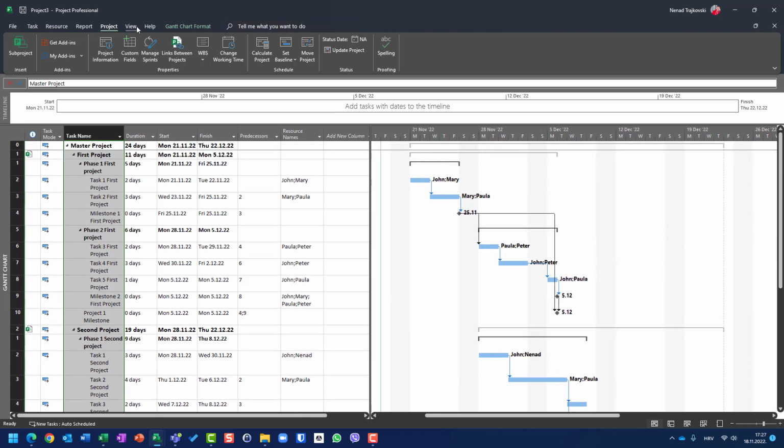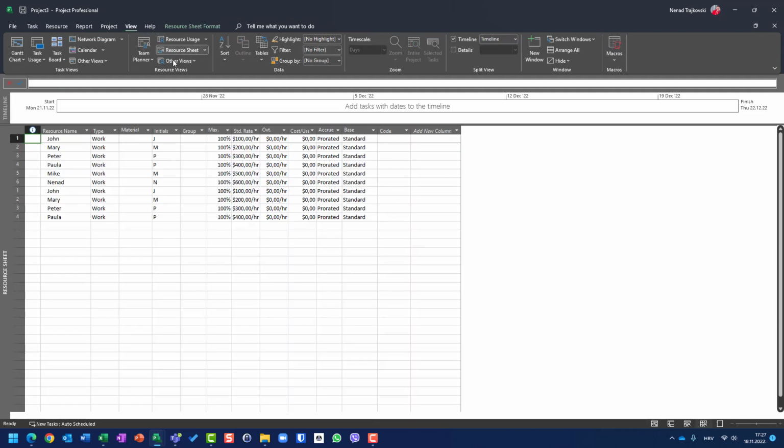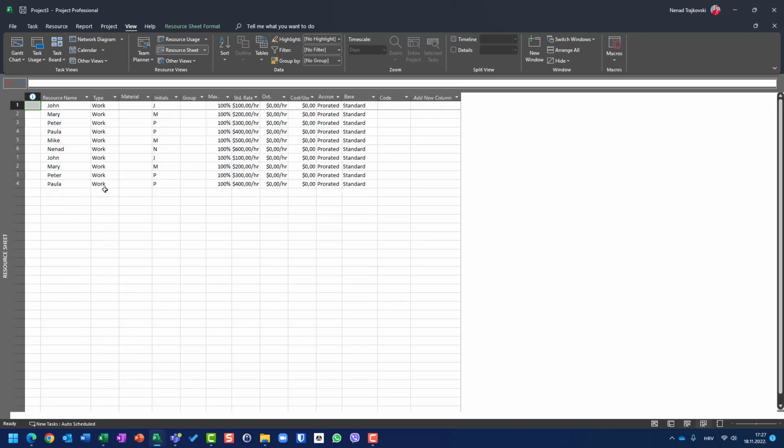Also, if I go here in View, in Resource Sheet, you will see that I have John, Mary, Pete, and Paula, Mike, Nena, John, Mary, Pete, and Paula. So when you create a master project from multiple projects, you don't have consolidated resources.